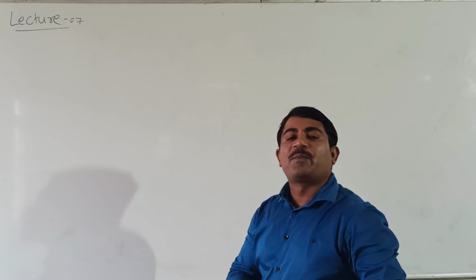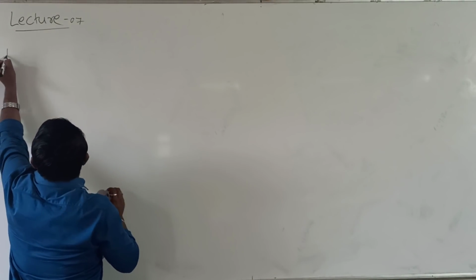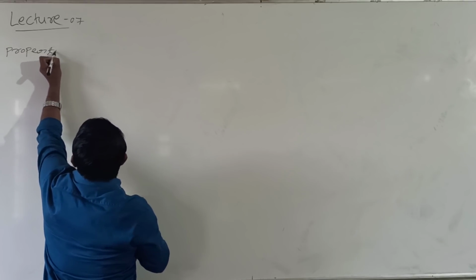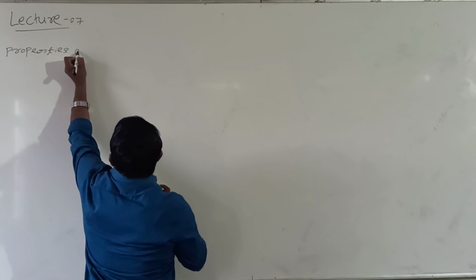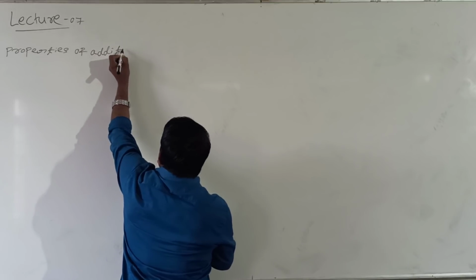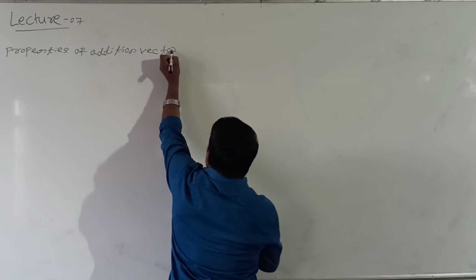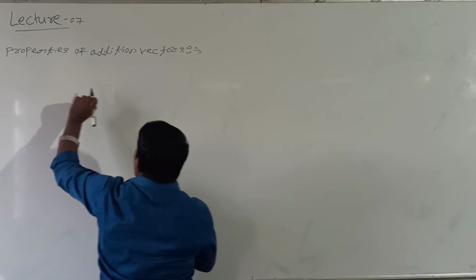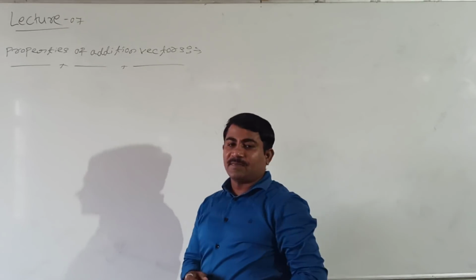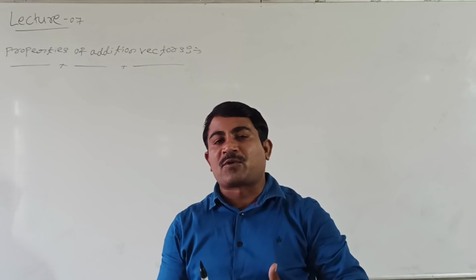The concept is properties of addition of vectors. Students, the addition of vectors mainly has three properties.